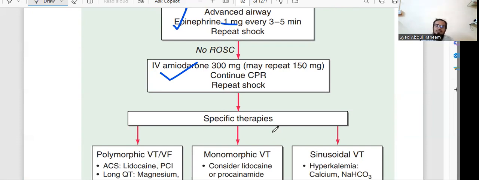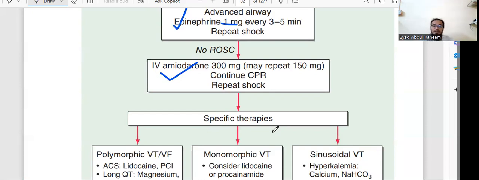Basically, initially, you call for help. Call 108 or any emergency number, and you give CPR and mouth-to-mouth air. Then, after that, if advanced life support comes, they will give the shock.